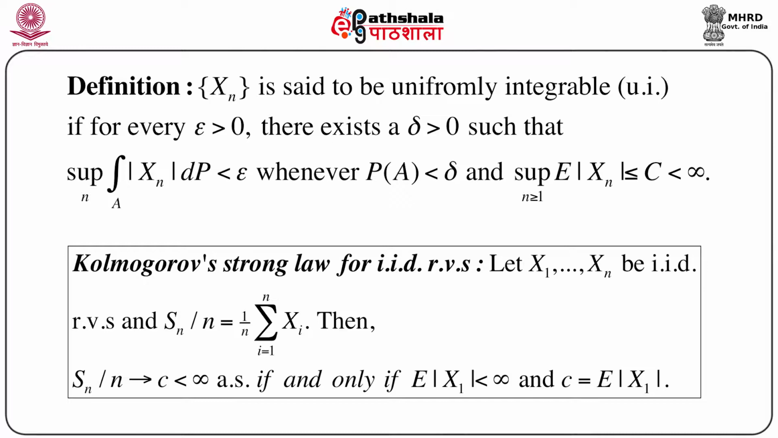Then Kolmogorov's SLLN states that Sn by n converges to c, some constant which is less than infinity, that is finite, almost surely if and only if the expectation of mod X1 is less than infinity and c equals the expectation of X1. That means basically Sn by n converges to the expectation of X1, and naturally this expectation of mod X1 must be less than infinity. If we look at this carefully, we have already proved this strong law of large numbers, but just recall that this is a necessary and sufficient condition for almost sure convergence.